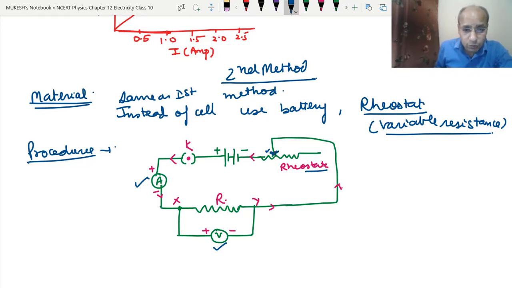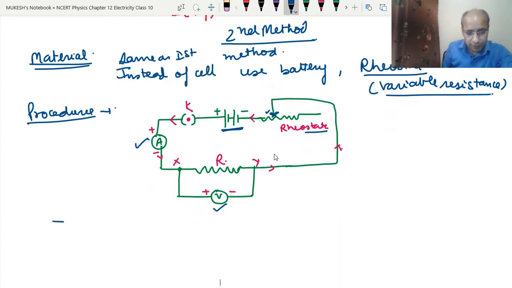As you see, we are using the same battery. Now the potential difference of this battery will not be shown here because we have controlled the current through the rheostat. So after taking the rheostat to the extreme where the resistance is maximum, the current in this circuit will be minimum, and correspondingly the potential difference across the ends of this wire will also be small. Now we will take this reading in a table.